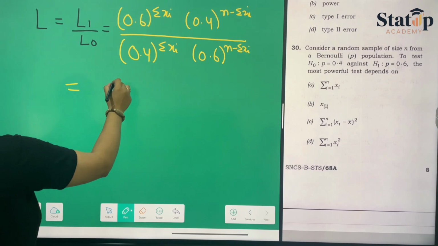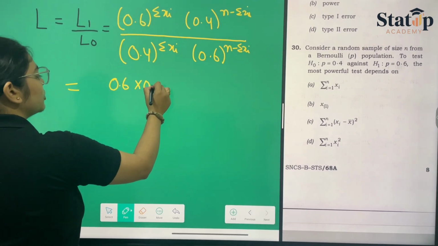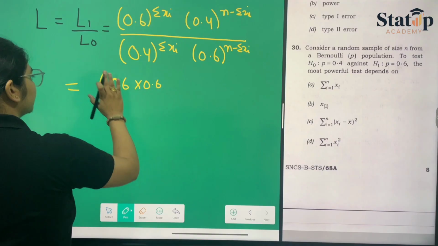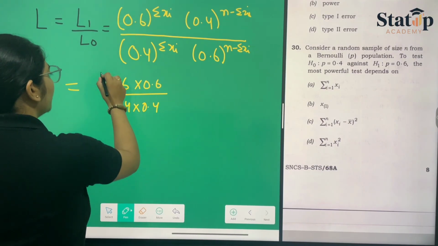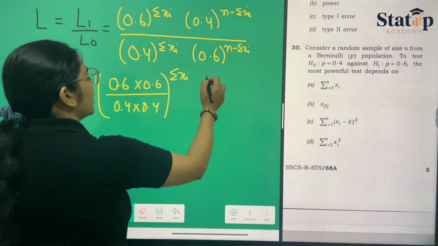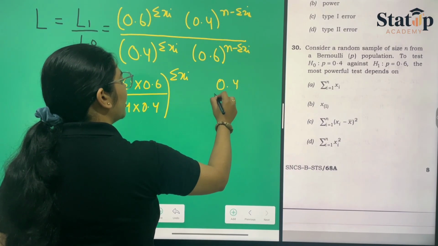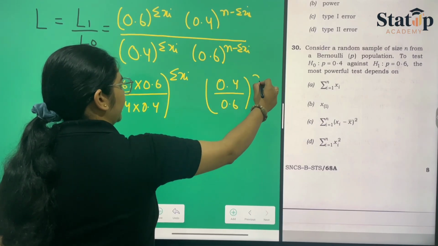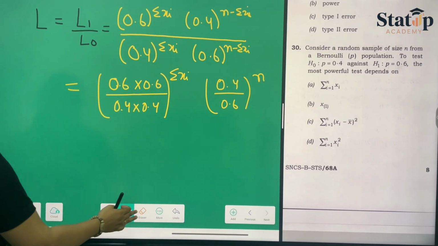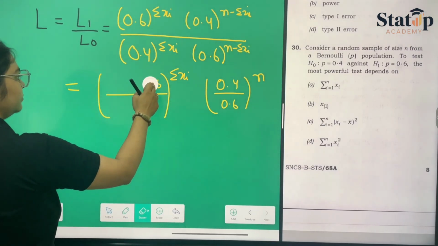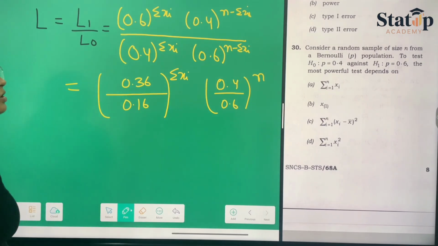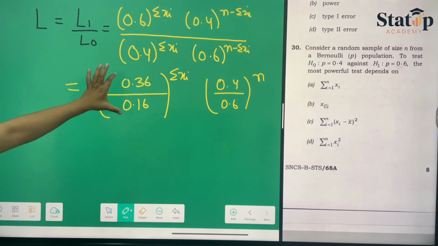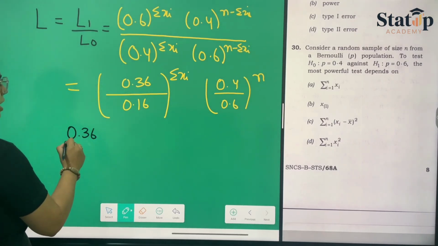If we rearrange these values, it will be (0.6 upon 0.4) raised to the power summation xi into (0.4 upon 0.6) raised to the power n. Okay, and in place of this we can write it as 0.36 upon 0.16. So the UMP test will be depending on